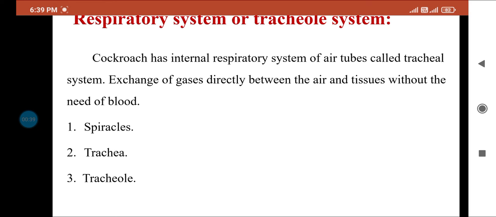Spiracles, trachea and tracheoles are the three major parts of the respiratory system of cockroach. First is spiracle, second is trachea and third is tracheole.